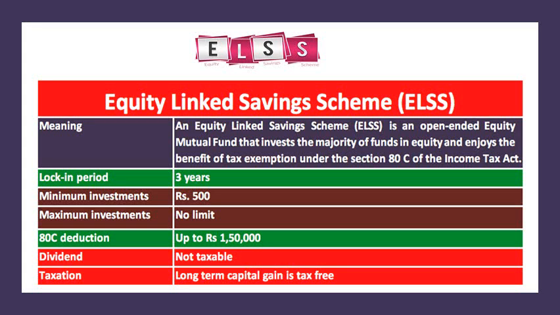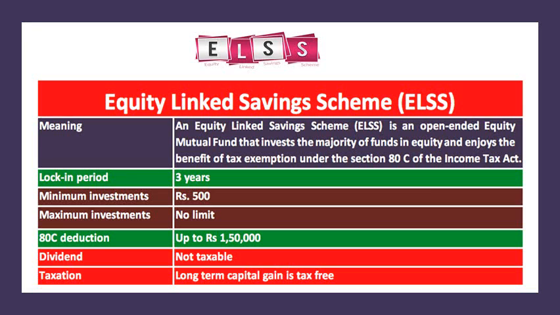So now, why do we go for the ELSS? ELSS meaning, already we have discussed, equity linked savings scheme. An equity linked savings scheme is an open-ended equity mutual fund that invests the majority of funds in equity and enjoys the benefit of tax exemption under section 80C of the Income Tax Act. Lock-in period we just discussed, 3 years.